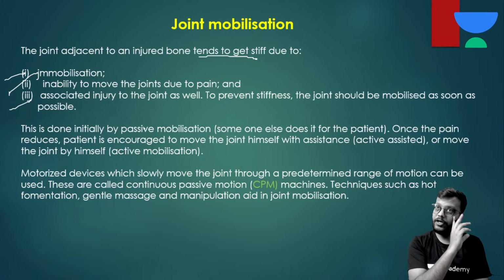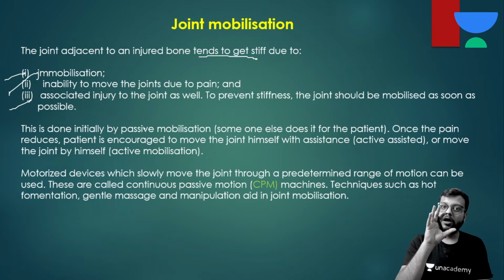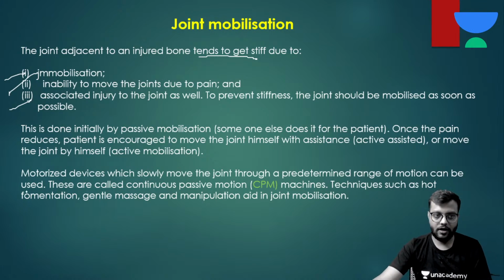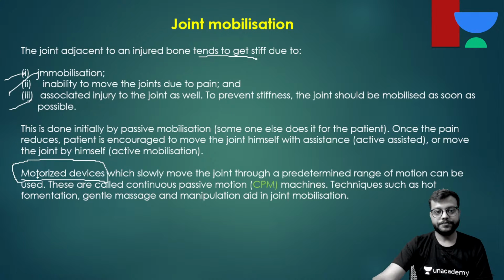So for 15 to 20 days at least, the part, the joint that is not in the slab or cast, he will also not be able to move. So for that, passive mobilization is very important, and nowadays there are motorized devices also which mobilize the concerned parts in a predetermined range, and these are called CPM, continuous passive motion machines.